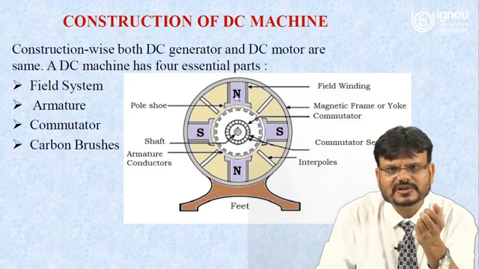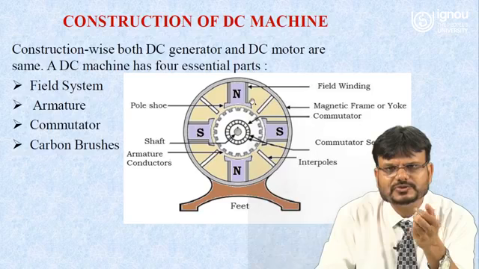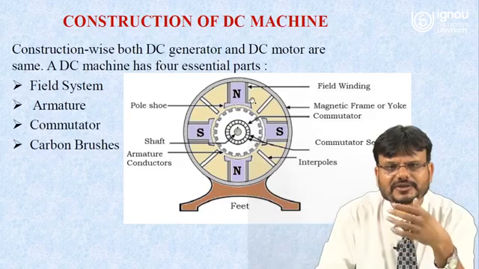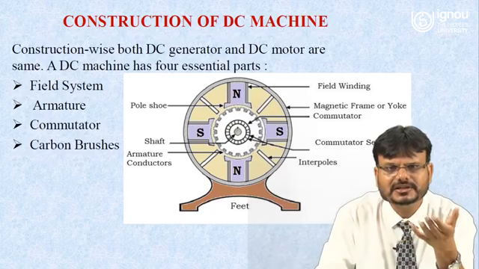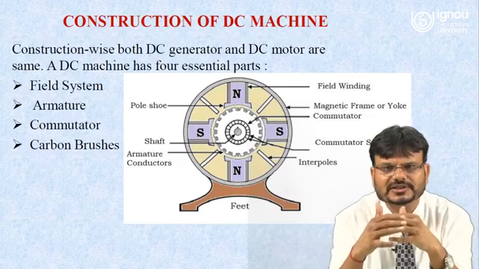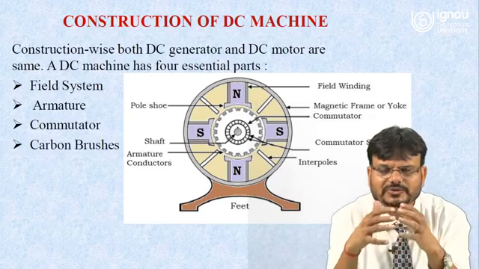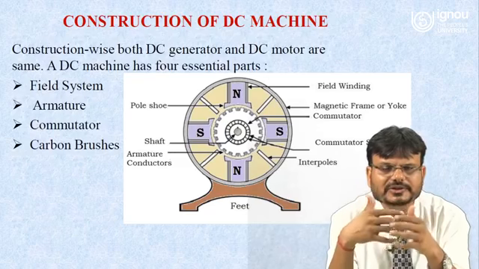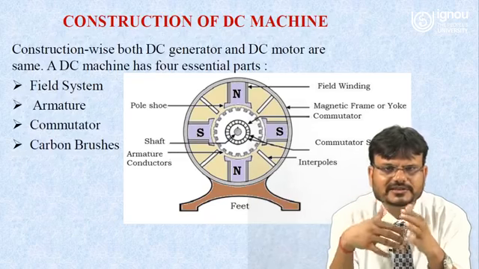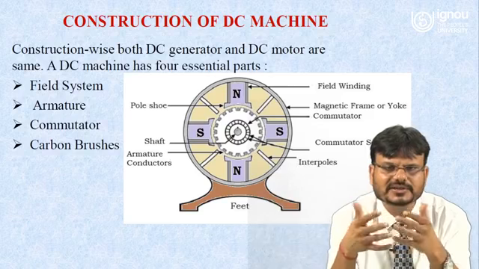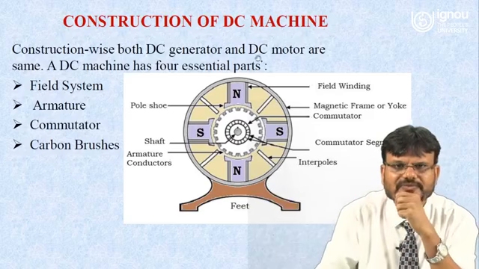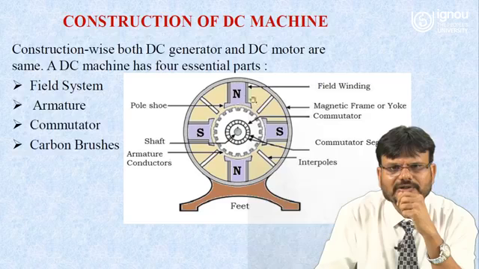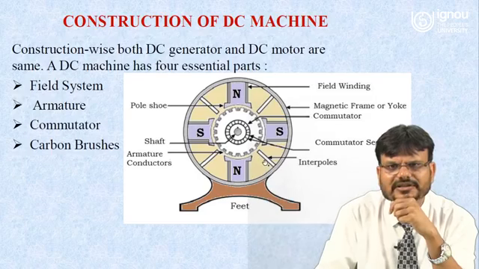These poles are used to place the field winding, where you are able to generate the magnetic flux, because under the magnetic flux the rotor is to move, and due to movement of that rotor there will be a rate of change of flux, and if there is a rate of change of flux, then it will induce EMF. So this one is a pole, and between these two poles you can see the interpoles.